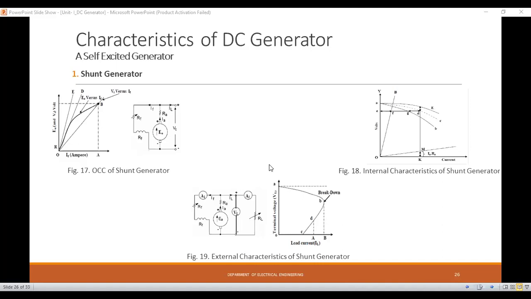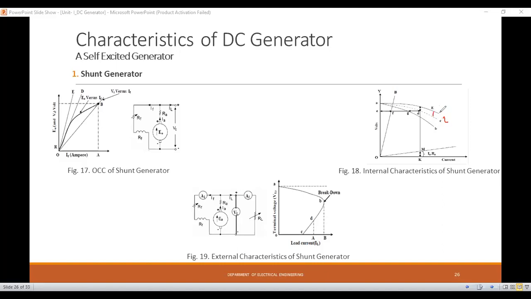Again, we have discussed the characteristics of the shunt generator, in which we discussed the no load characteristics. Then if we consider the armature reaction drop, that means if we connect a load and the secondary circuit is closed, some current flows through the armature winding, there is some armature reaction drop, and the characteristic drops, as shown by the second curve.